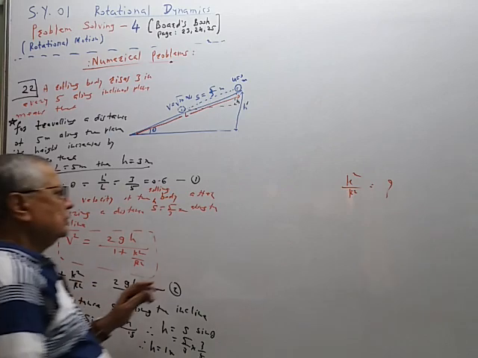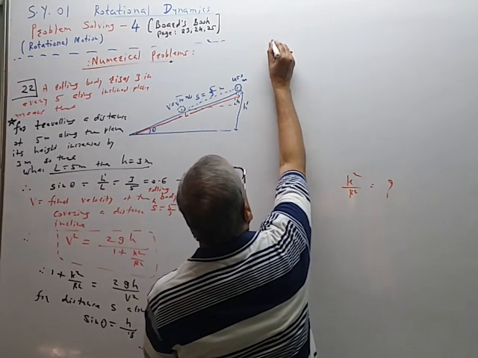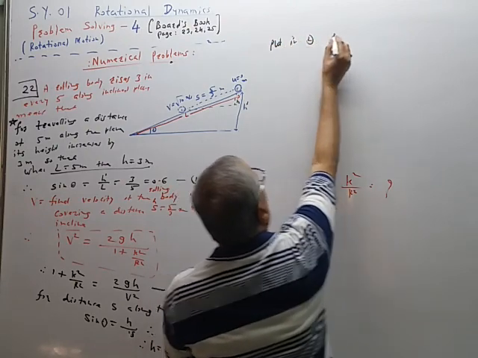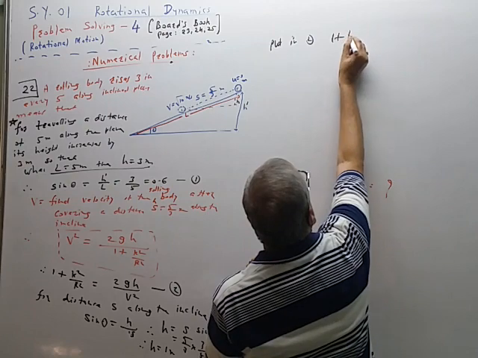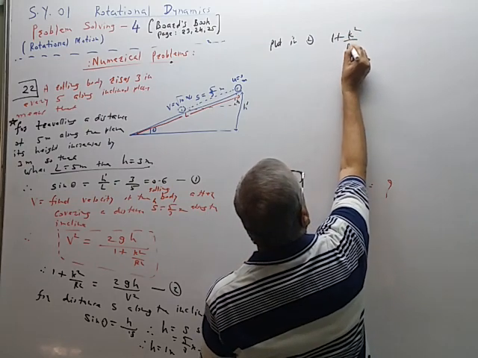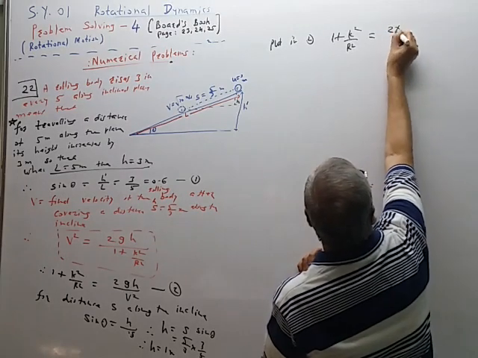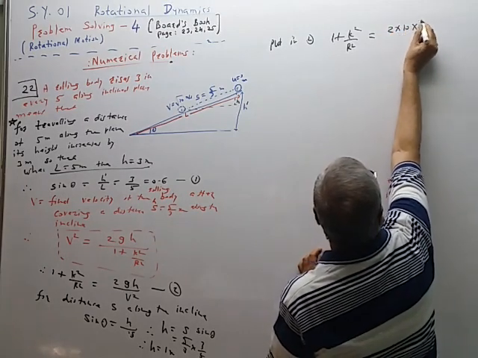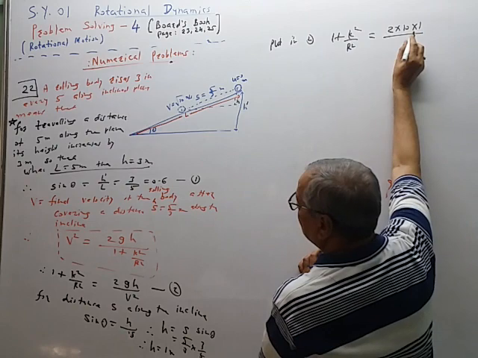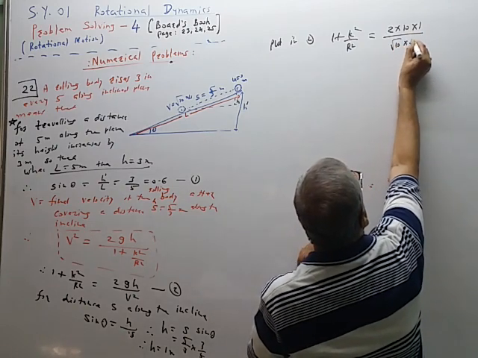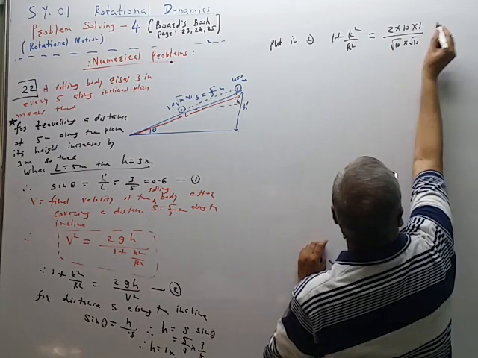Therefore putting in equation 2, 1 plus k square upon r square is equal to 2 multiplied by h, which is 1, upon v square, so v is equal to root 10, so v square is 10.